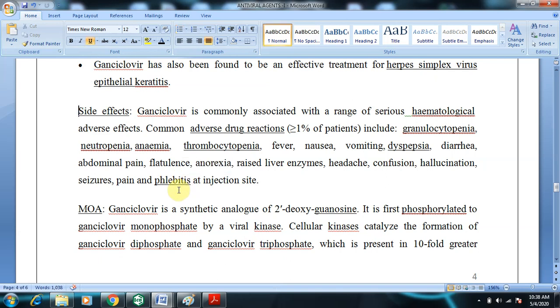And coming to the mechanism of action, as we said, it is an analog of guanosine. First, it needs to be phosphorylated by viral kinase to ganciclovir monophosphate, and then finally it has to be converted to ganciclovir triphosphate.